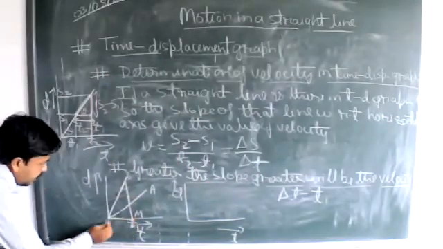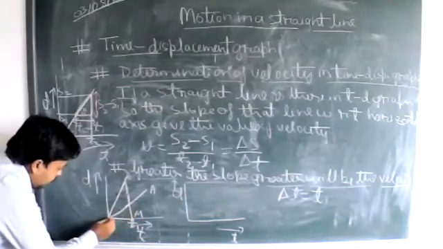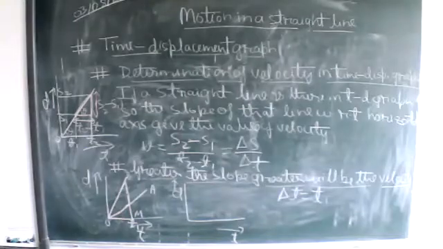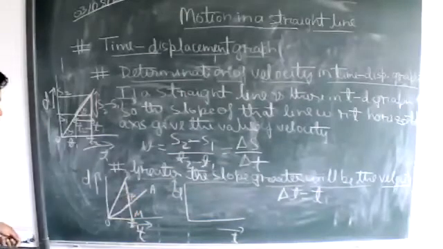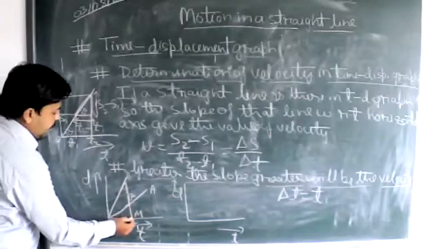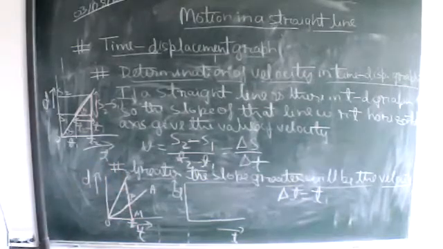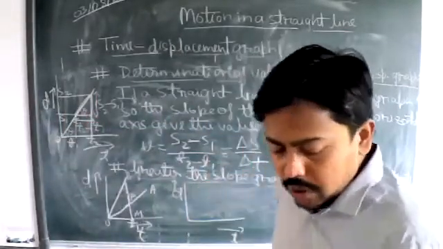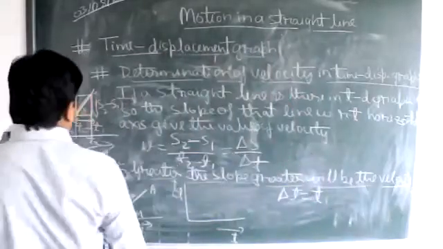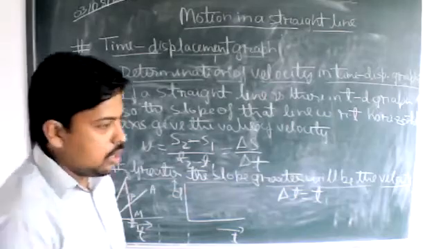Corresponding to the first body and corresponding to the second body, let this be the triangle. You can see these two triangles. Let this point be P. So here is one triangle OPM and another triangle is OBM. That will give the extent of the velocity.